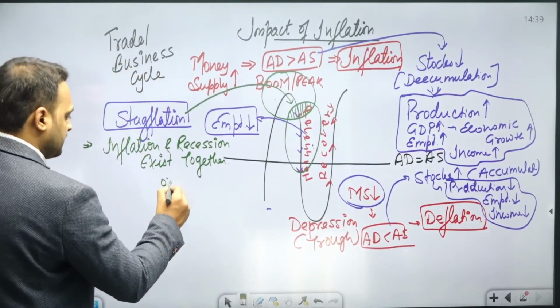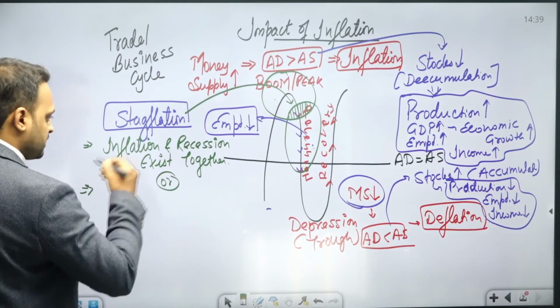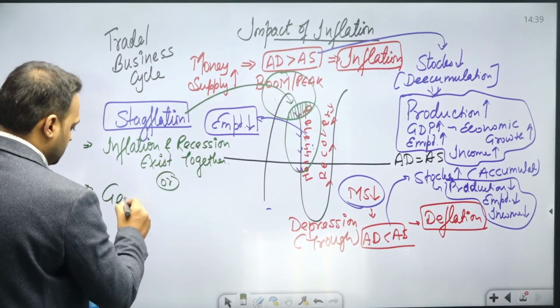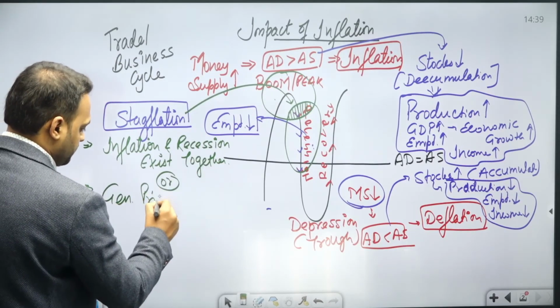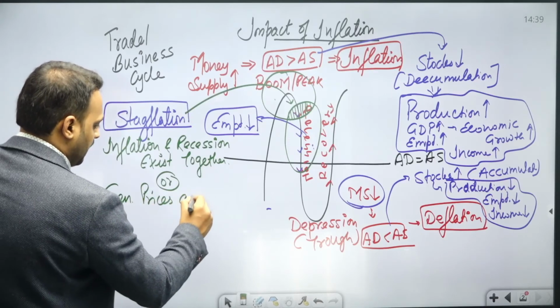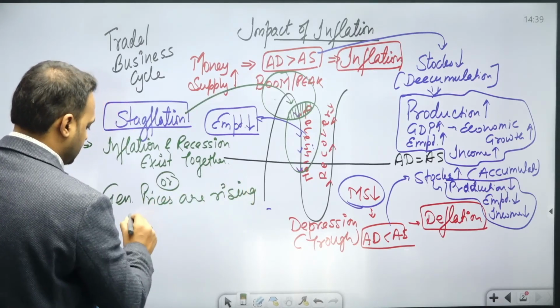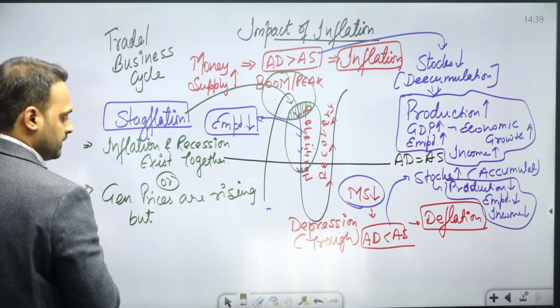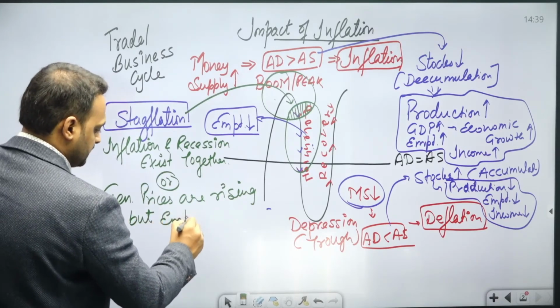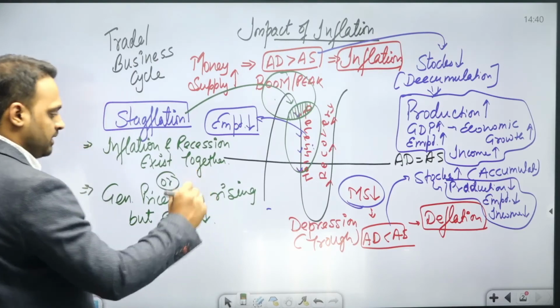What I can say is that stagflation is a situation where the general prices are rising, but the employment status is reducing in the nation.